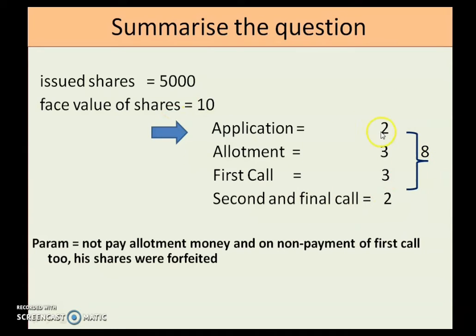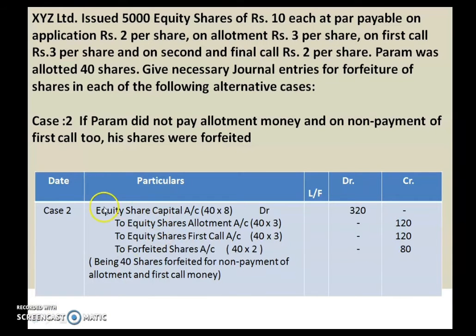And if you notice the question, 3 plus 3, that is 6 rupees, is not paid by Param. But we have received from Param 2 rupees on his share for application. So let us move to the problem now.